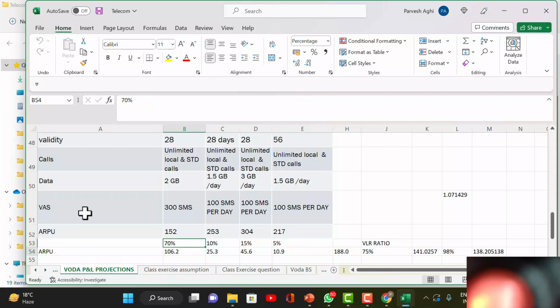So we are assuming a certain percentage of customers who are going to be in a plan. You can always tinker with that on your own. I believe that 70% of the people are occupying the first plan, 10% the second plan, 15% the third plan, and then 5%. This is just an ad hoc allocation, but always the lowest plan will have the highest share. This plan has more validity. I've chosen 15%, so you can make it even less. This is slightly costlier, but it is giving 3 gigabytes of data for download.